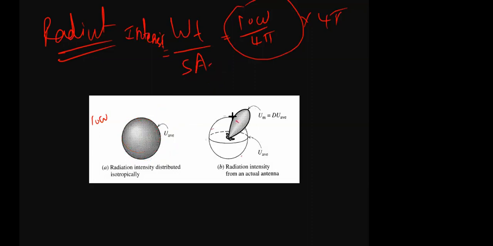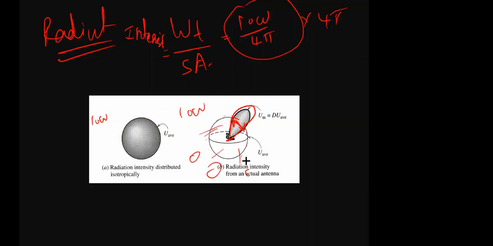But how is my power concentrated? My power is concentrated only in this direction. That means when I am in this direction, I will get more power. The same 10 watt power, I am concentrating in a particular direction. Then the radiation intensity increases. Again, you see the radiation intensity in all other directions is 0.